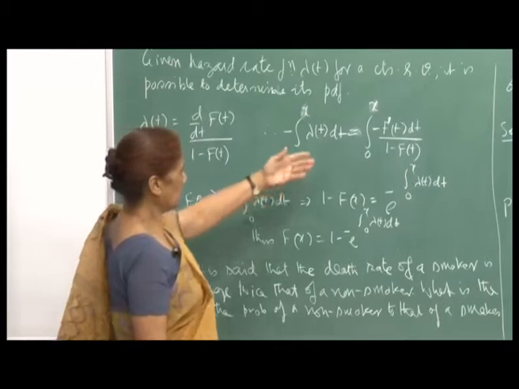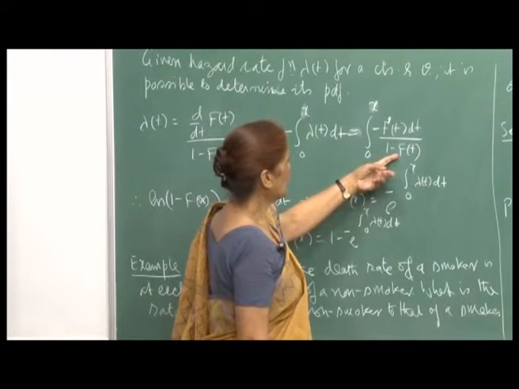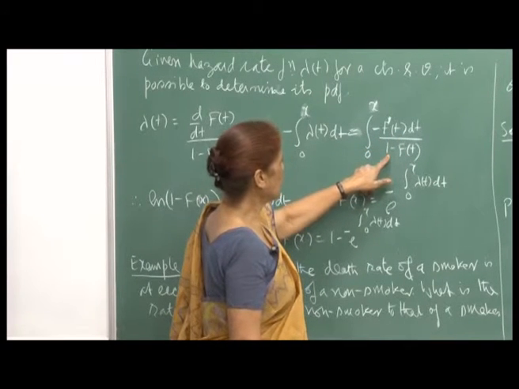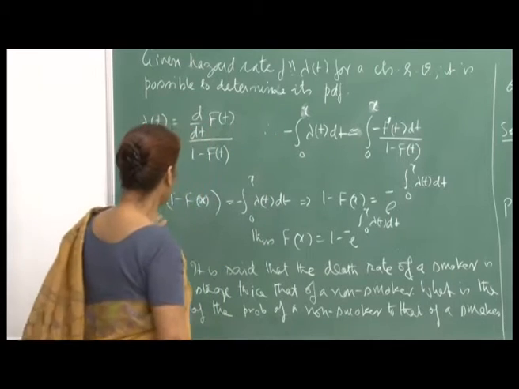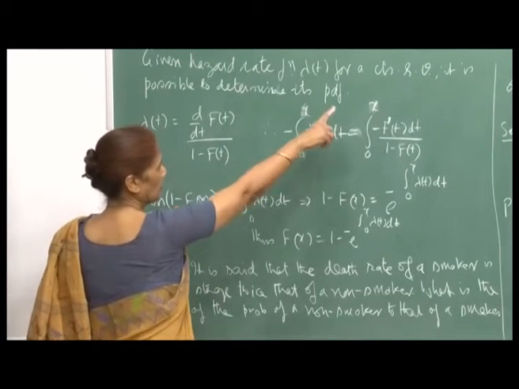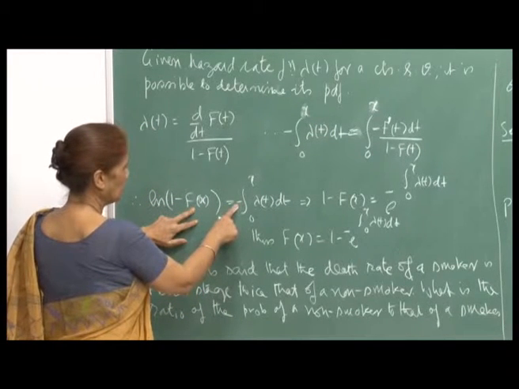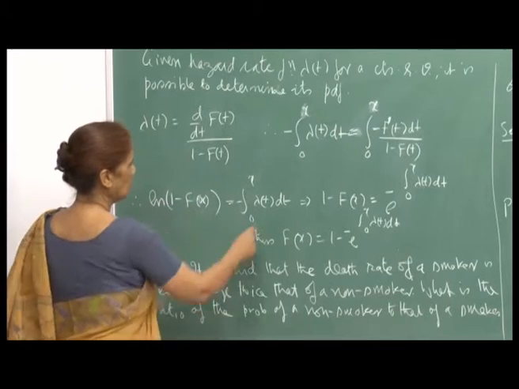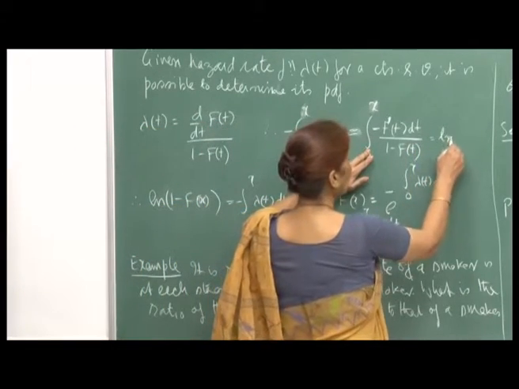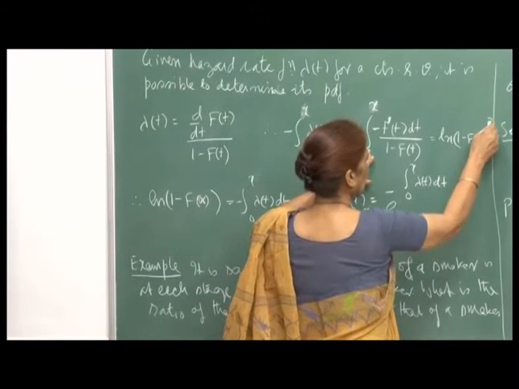Now, by the formula for integration, because the derivative of this is this, this will be ln of 1 minus f t, computed from 0 to x. I hope this is clear.